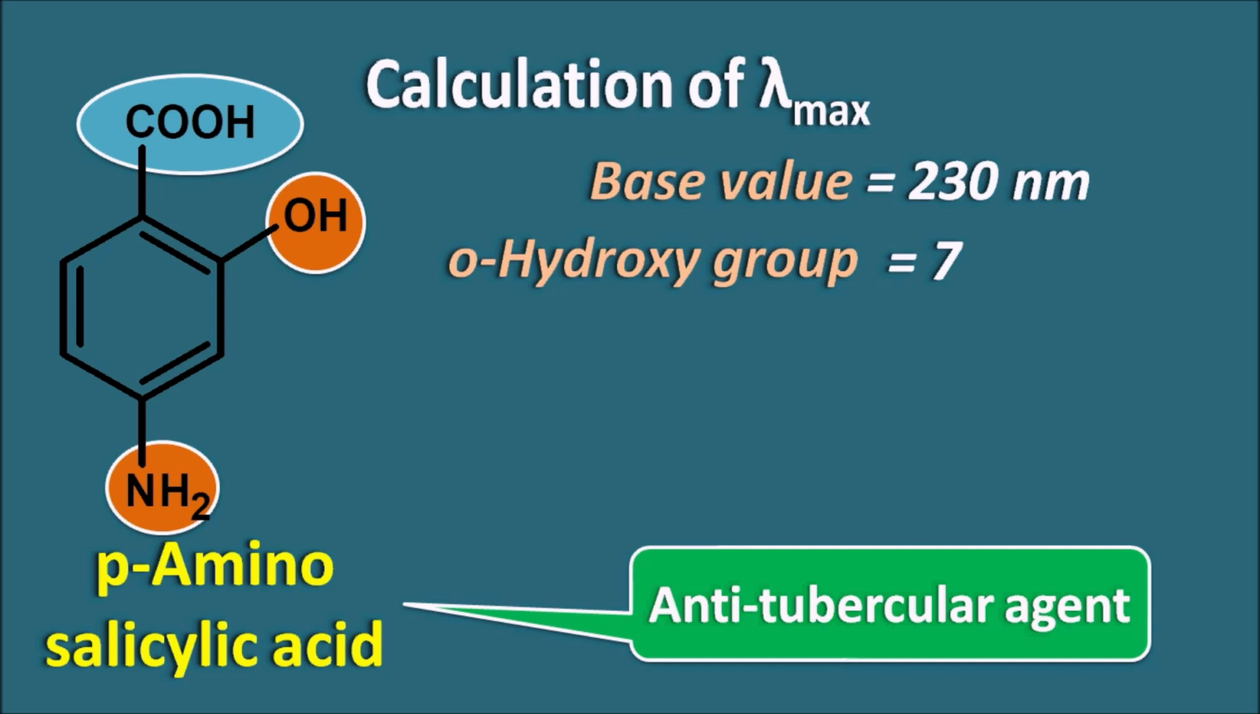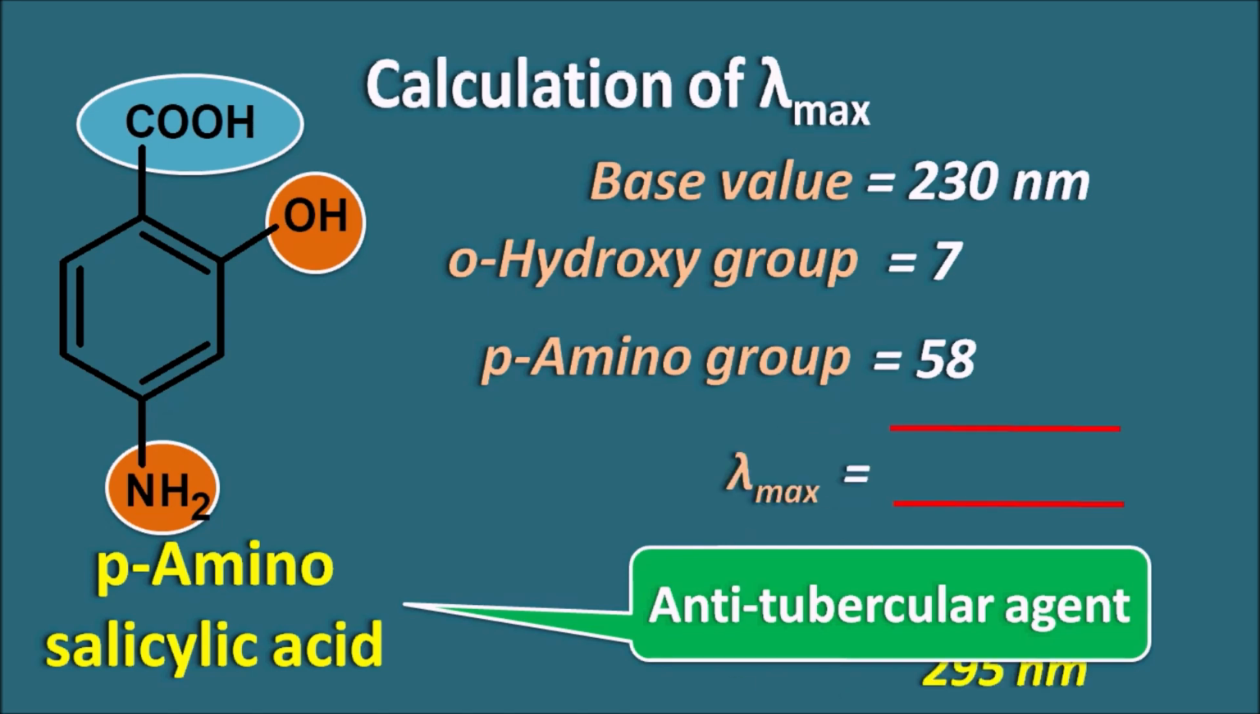For example, the amino group at the ortho and meta position has an increment of 13 nanometers, but at the para position it has 58 nanometers. So the para amino group will give an increment of 58 nanometers. Now by combining all these, 230 plus 7 plus 58 gives the lambda max value as 295 nanometers. So now this para amino salicylic acid has a lambda max at 295 nanometers according to the Woodward-Fieser rules.